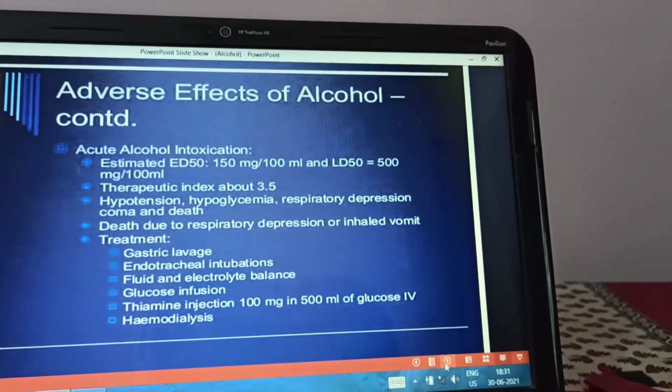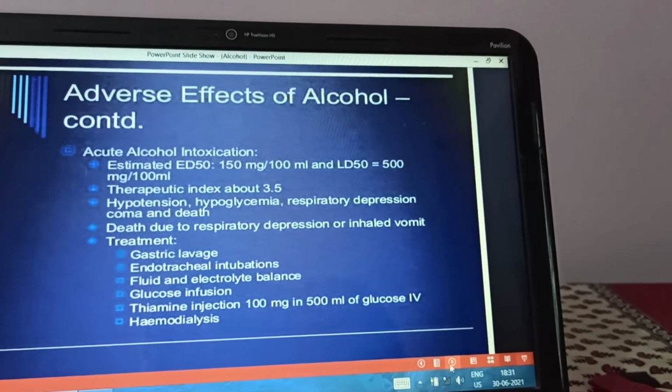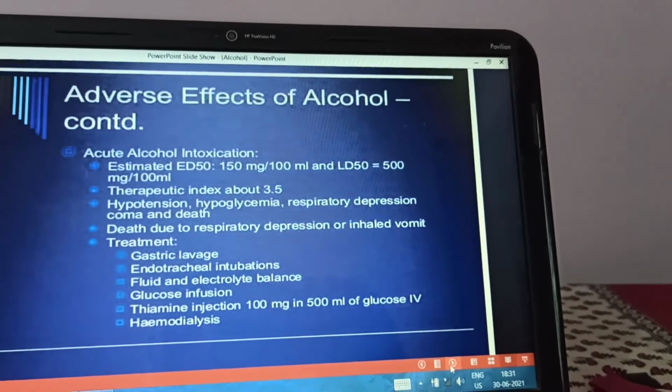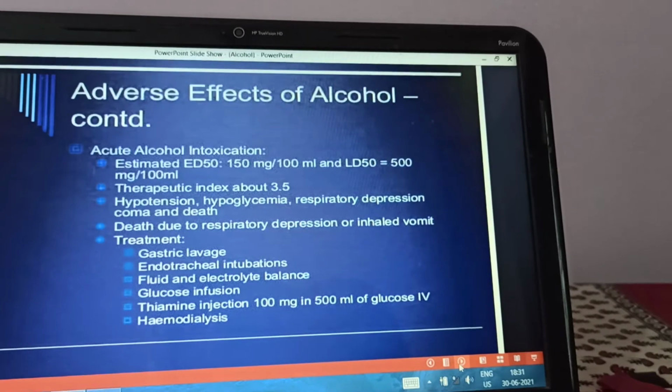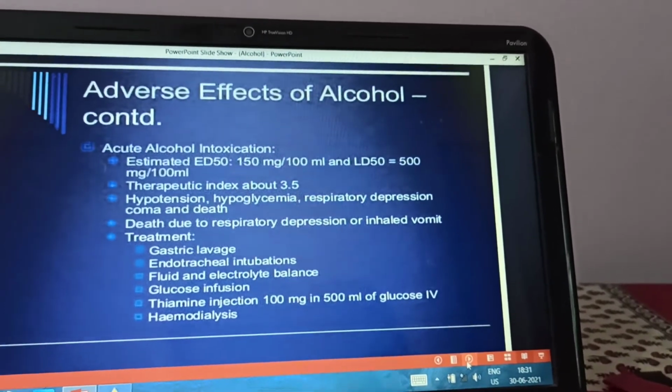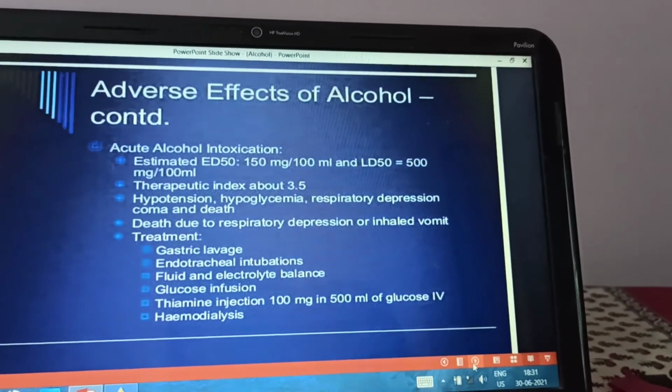Endotracheal intubation should be done. Airway should be maintained. Breathing should be maintained. Fluid and electrolyte balance should be maintained. Circulation should be maintained. If there is hypotension, you have to start with the electrolytes.